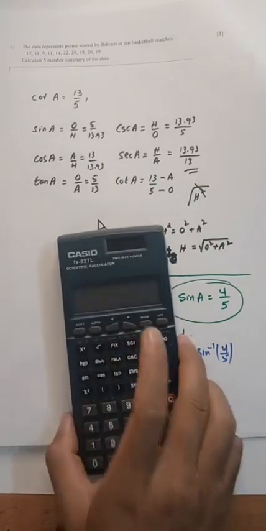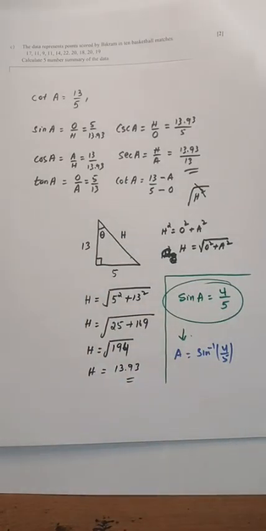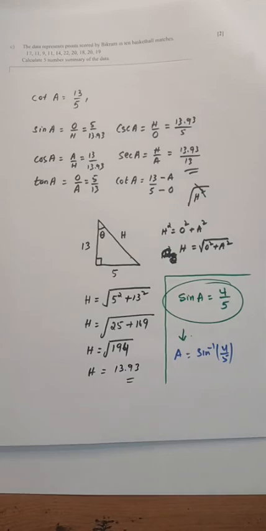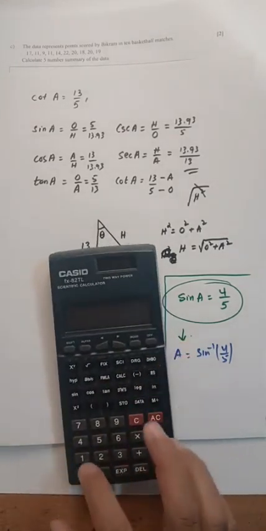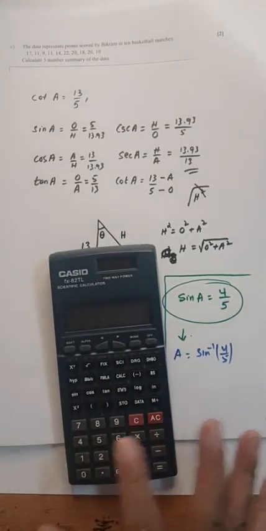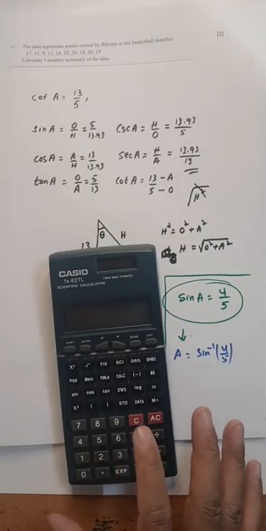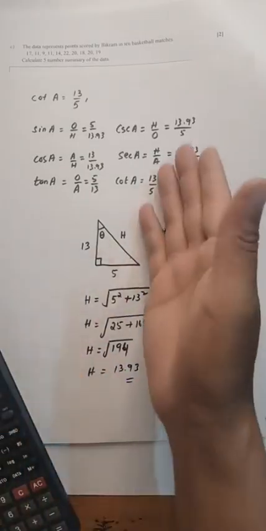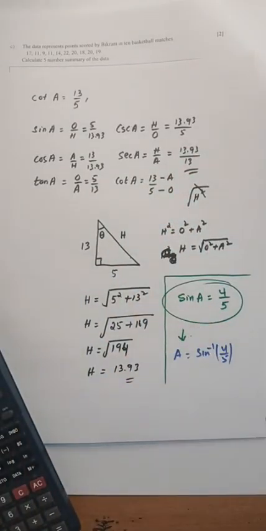So that gives the adjacent 3, opposite, adjacent. If you are confident taking 1 over sine of the given angle, you can use the calculator directly, use this method. But if you are not comfortable, please use the other method.